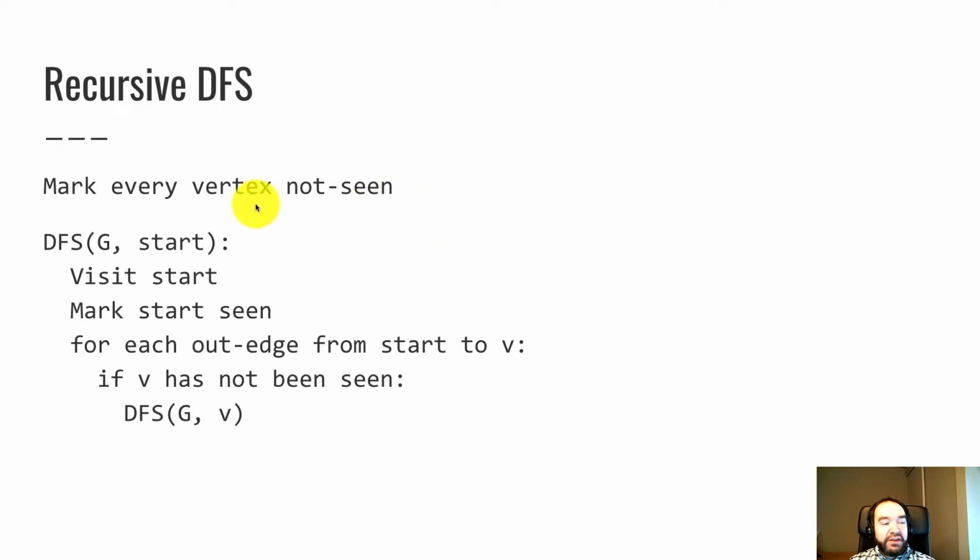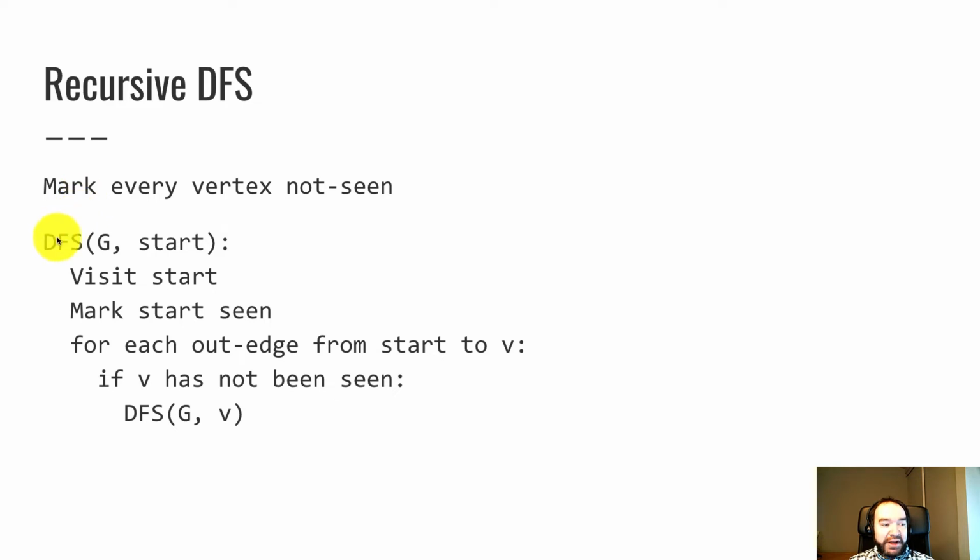Okay, so depth-first search naturally has a recursive structure to it, so we can implement it as a recursive algorithm, and we're going to start there. So first we mark every vertex as not seen, because again we have to keep track of which vertex we've dealt with and which one we haven't. So to begin with, they're all not seen. We record that in a data structure of some kind.